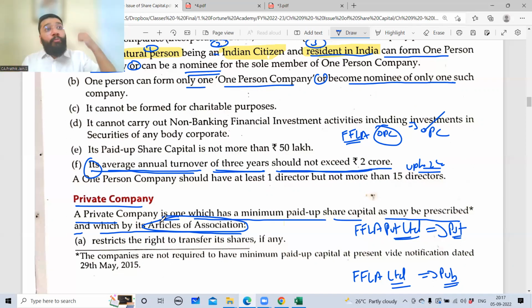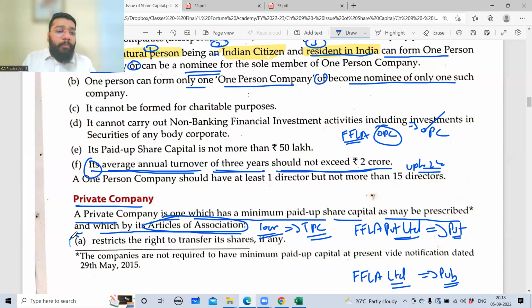There's no limit. In OPC, there is a limit. Limit is maximum. OPC, what is the paid up capital limit? 50 lakh. So here, there is no such limit. The limit that you fix in articles of association will be the limit. So if in articles you fix that my capital should be 10 crore maximum, then you can have only 10 crore. If you want to go beyond 10 crore, then you need to amend your articles of association. I'm talking about the total paid up capital. Total, not each person. When we talk about paid up capital, it's always the total.